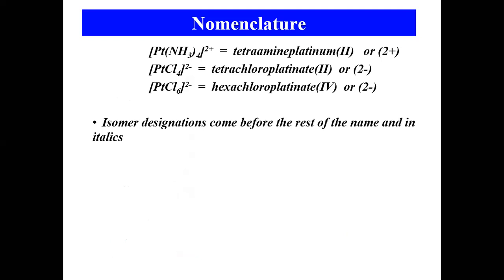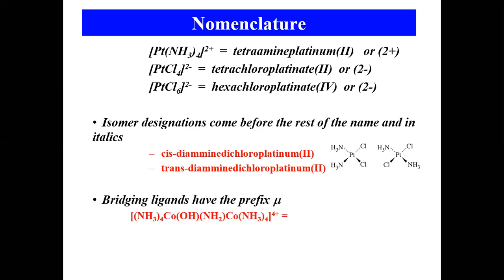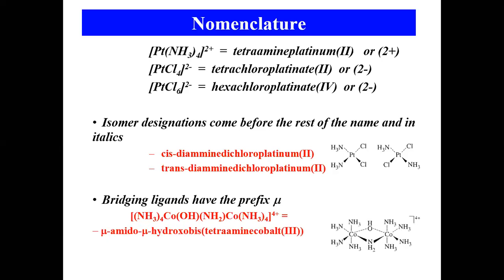If it is an isomer, we should write the designation before the rest of the name: cis diamminedichloroplatinum, trans diamminedichloroplatinum. For bridging ligands, prefix mu is used: mu amido, mu hydroxo.